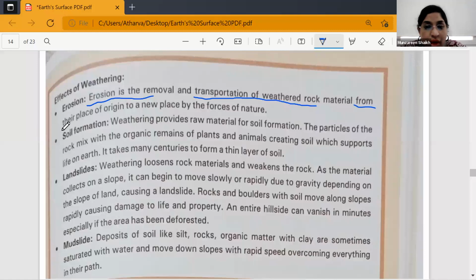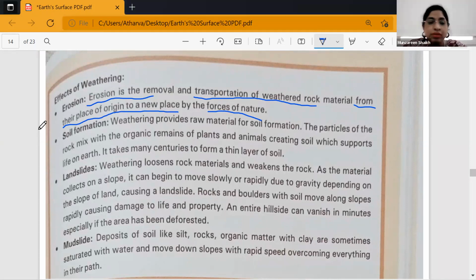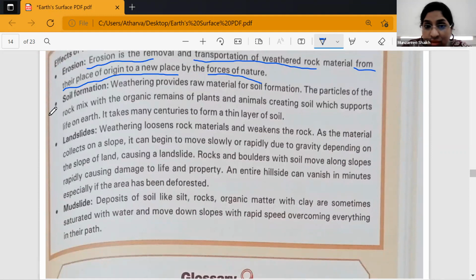All right, so in erosion, the rocks get transported from one place to another because of the forces of nature. What can the forces of nature be? Can you give me an example? What could be the forces of nature, children? Earthquake, landslide. Very good. It could be through waterways, it could be through winds, right?